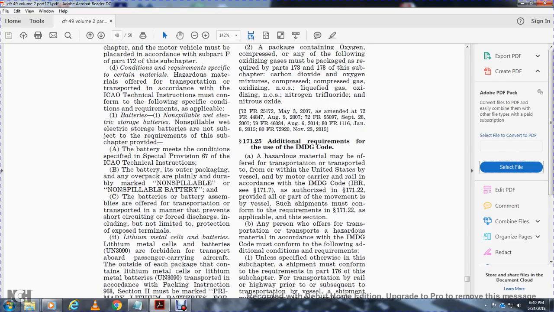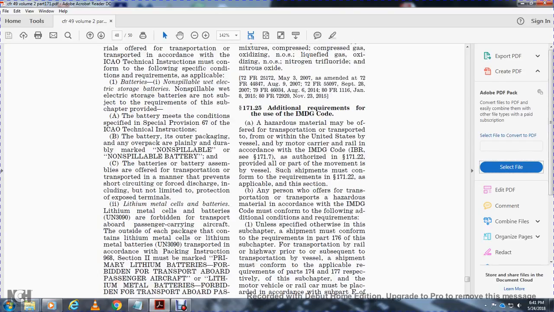Any person who offers hazardous material for transportation in accordance with the IMDG Code must conform with the following additional requirements unless specified otherwise in the subchapter. The shipment must conform with the requirements of Part 176 of the subchapter for transportation by vessel, and for transportation by railway or highway, subsequent to transportation by vessel, the shipment must conform with the applicable requirements of Parts 174 and 177.